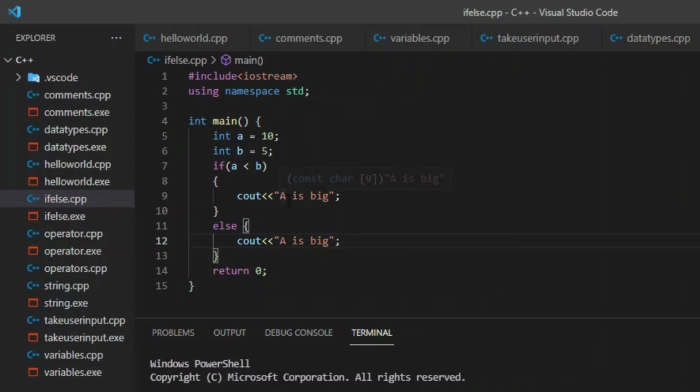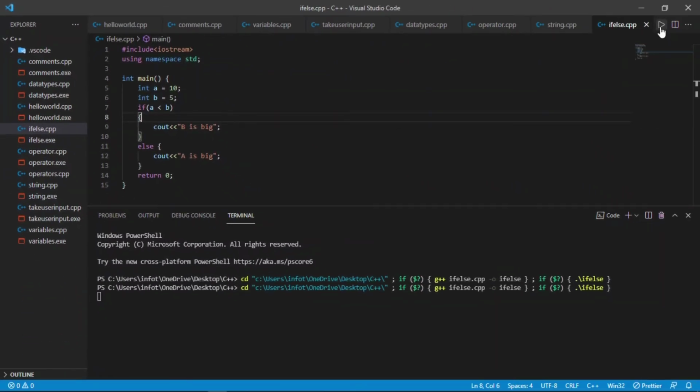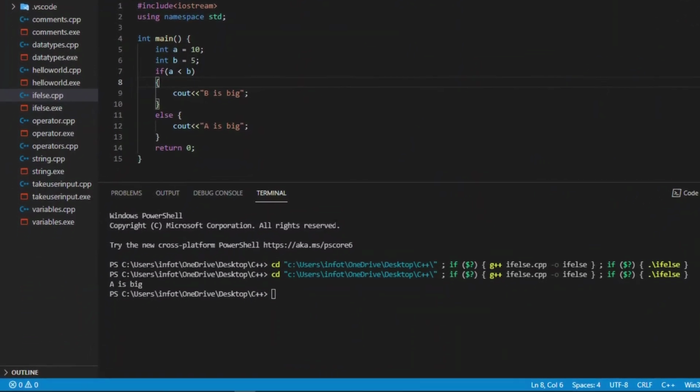But how can we differentiate it then? So I am writing here b is big, because we had written here if a is less than b, then the output will be b is big. That means b is greater than a, and here we had written else. Else means that a is greater than b. So here it will be a is big. Now I will output this. So let us see. As a is greater than b, the else statement is running here, a is big.